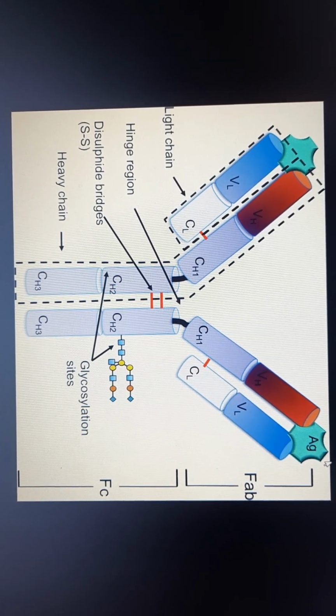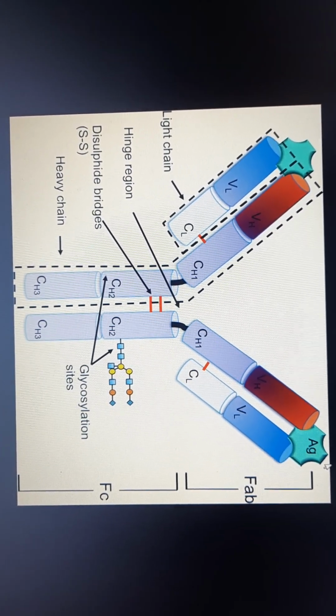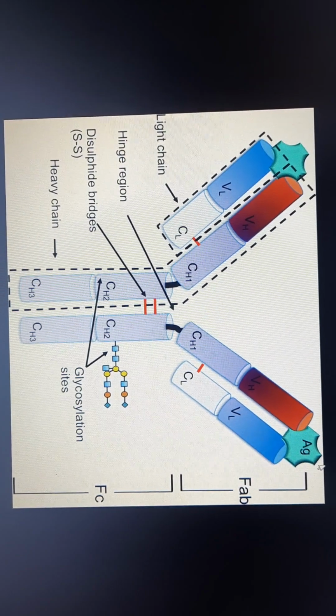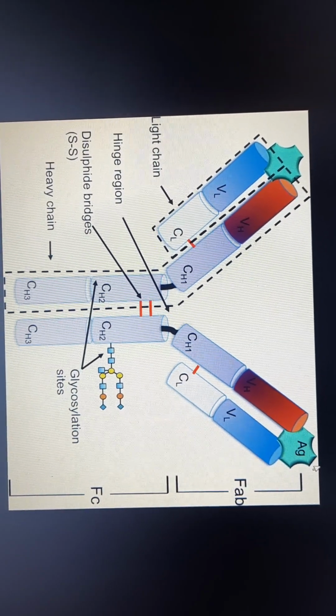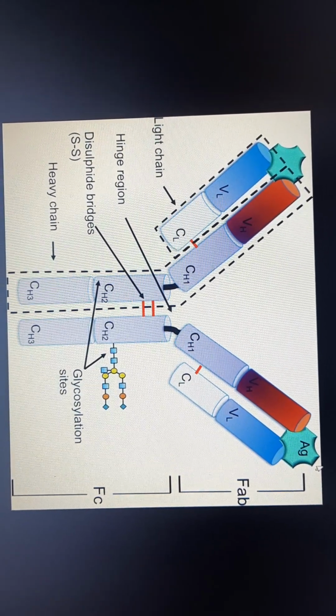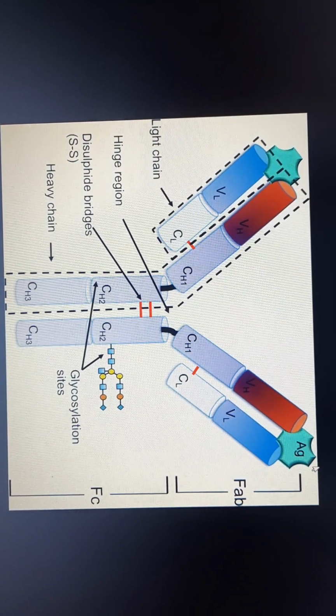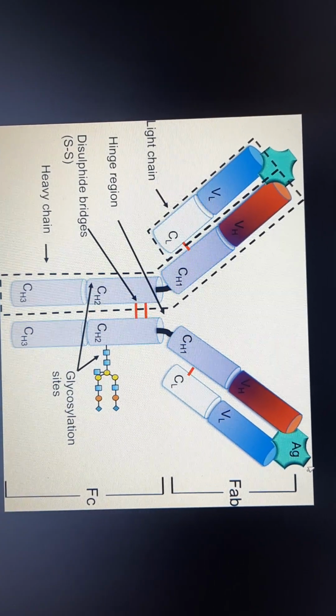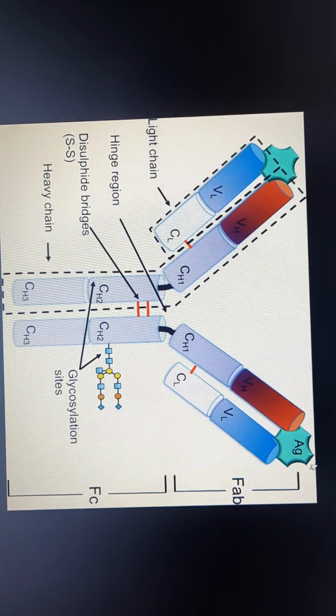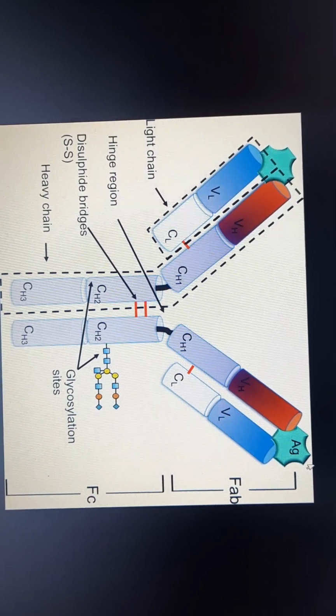IgG neutralizes toxins and viruses, and IgG activates the classical complement pathway during the antigen-antibody reaction. IgG is the only immunoglobulin that crosses the human placenta and thus offers passive protection to the newborn for about 6 to 9 months.